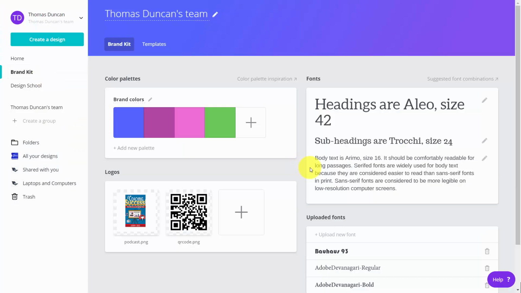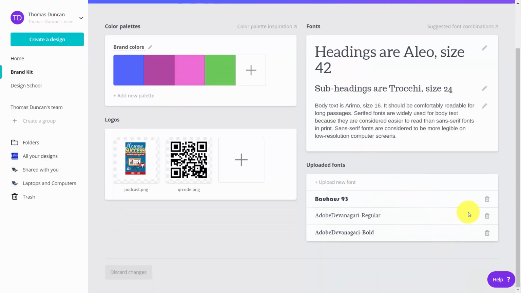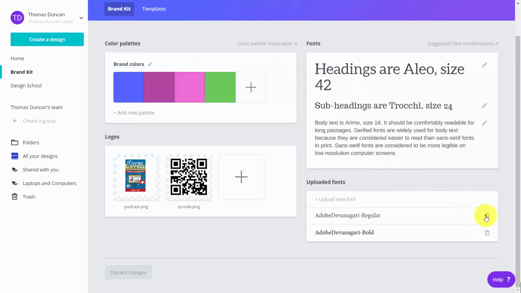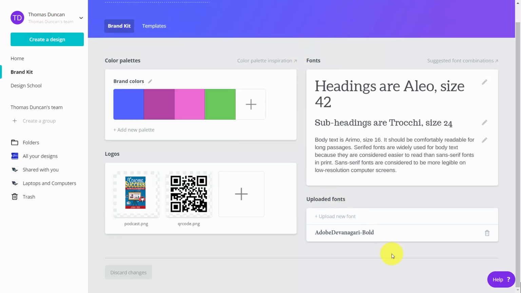So Canva for Work does give you access to your brand fonts that you can use at any time when you upload them, and you can upload up to 100 different fonts that you find most appropriate. If there comes a time when you need to replace some of the fonts that you have, all you need to do is to go into your uploaded fonts, delete the ones you have, so that you can make room for those that you will be using.